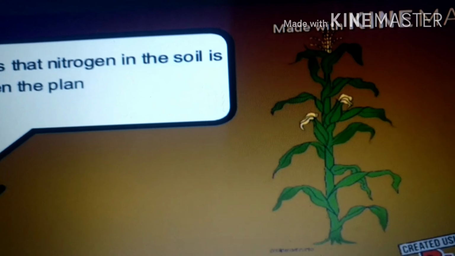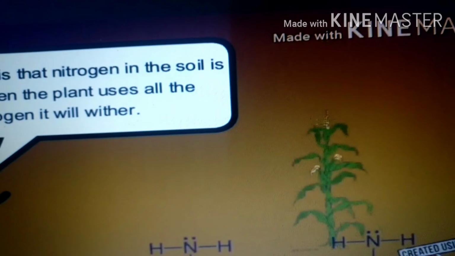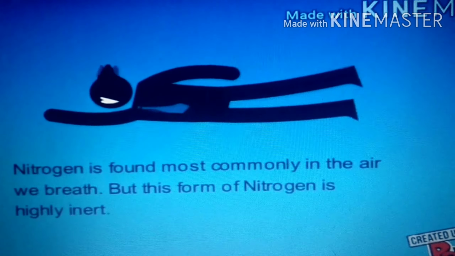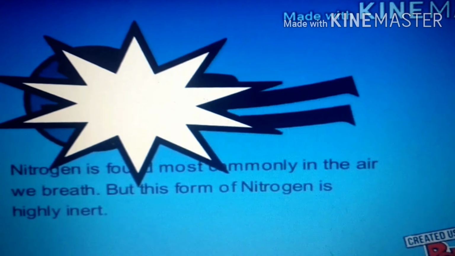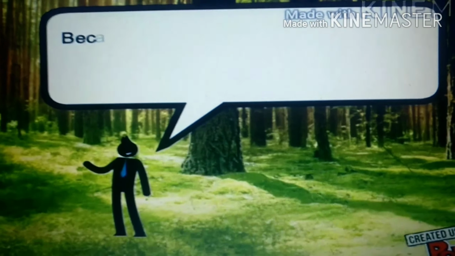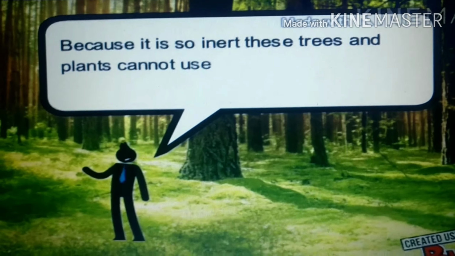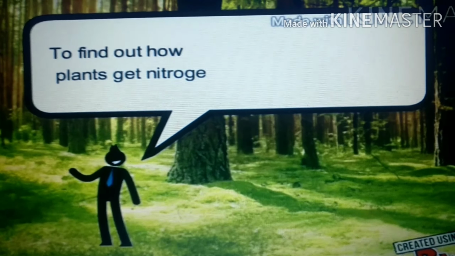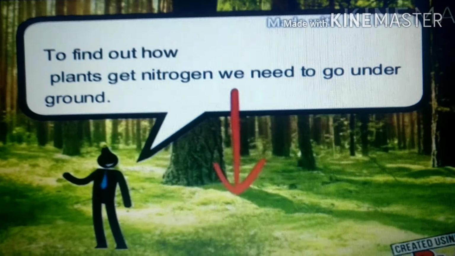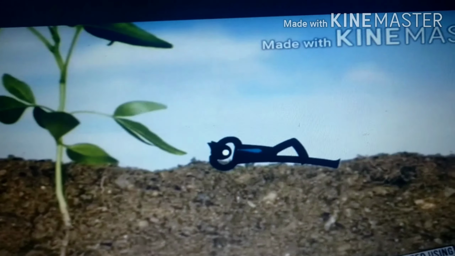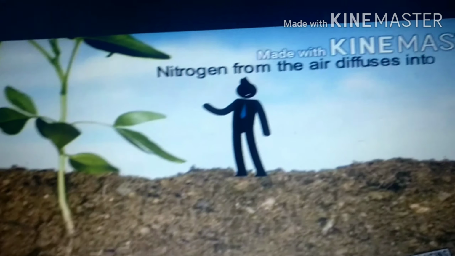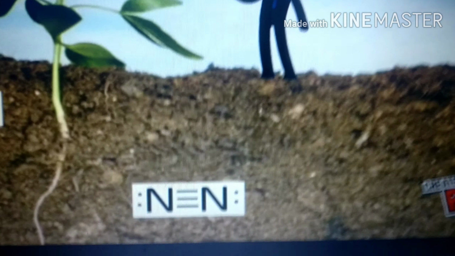The problem is that the nitrogen in the soil is limited. So when the plant uses all the available nitrogen, it will be finished. But as we know, nitrogen is abundant in the atmosphere, in gaseous form, which is highly inert. Because it is so inert, plants cannot use this type of nitrogen found in the air. To find out how the plants get nitrogen, we need to go under the ground. Nitrogen gas from the atmosphere can penetrate deep into the soil, that is, it diffuses into the soil.